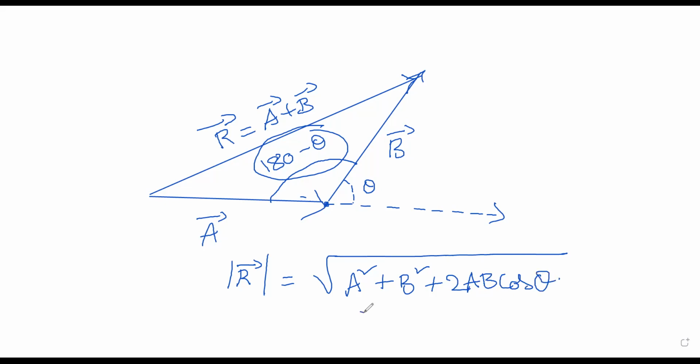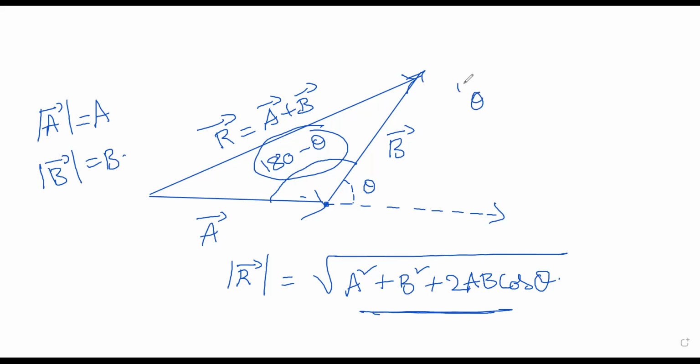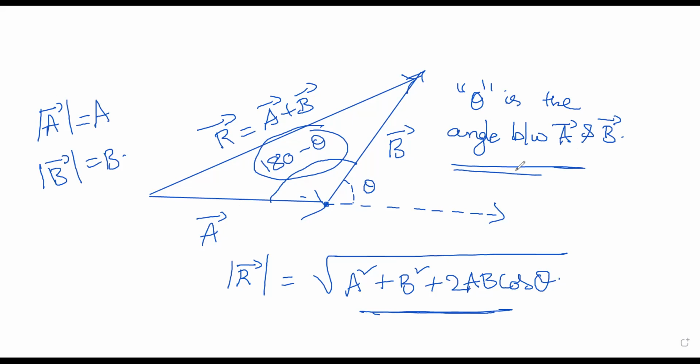So this is the formula to find the resultant of the vectors, where mod A bar is nothing but A, the modulus of the vector A bar. Modulus of B bar is nothing but B. And theta is the angle between A bar and B bar. These are some of the things I wish to tell you initially before going into the vectors, and these things are discussed in much detail in the subsequent videos. And this is the resultant of the vectors and the magnitude of the vectors I told you.